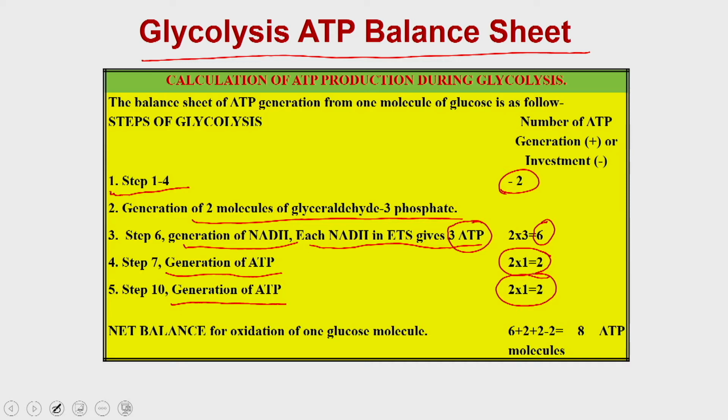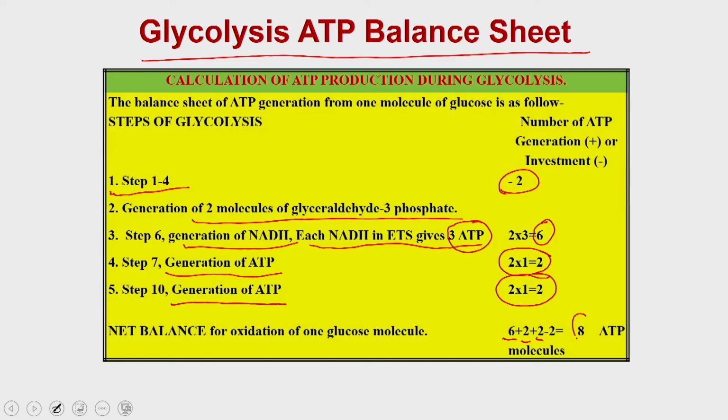If you take the single molecule of glucose, what you have generated is 6 plus 2 plus 2, which is 10, and the 2 ATP molecules you have generated in the initial 4 steps. So, you are activating the glucose, and that is the consumption.